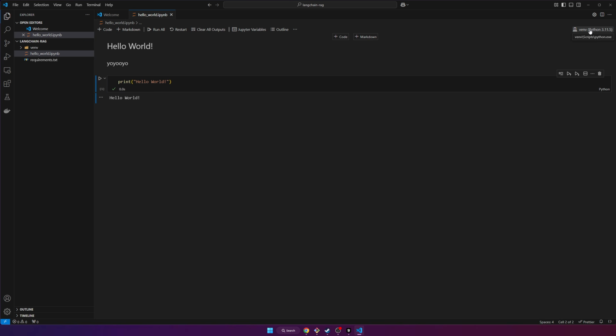So now that we selected our local Python environment as the kernel for this notebook here, it will automatically inherit all those installed packages. And so any packages that you install either in the terminal or within the notebook itself will be shared within any other notebooks you create and use that kernel with. All right. So hopefully that all makes sense. That's pretty much all I'm going to show you for this episode. So now you guys know how to set up a local Python environment and then also set up notebooks.